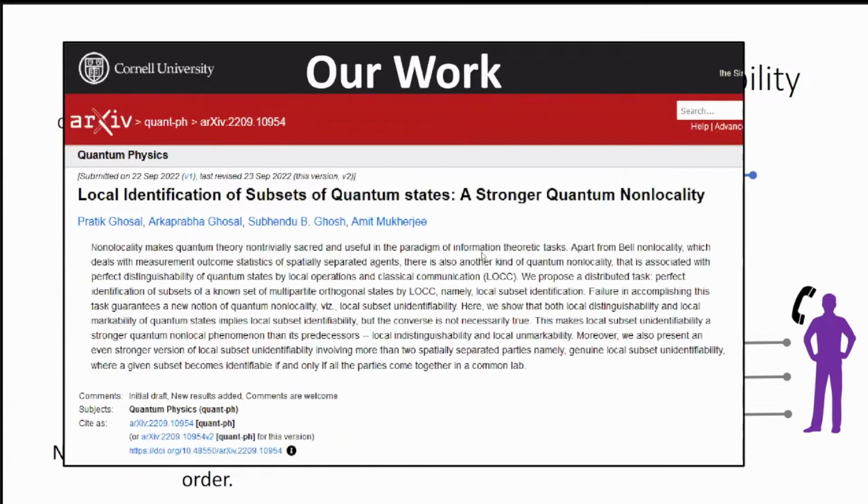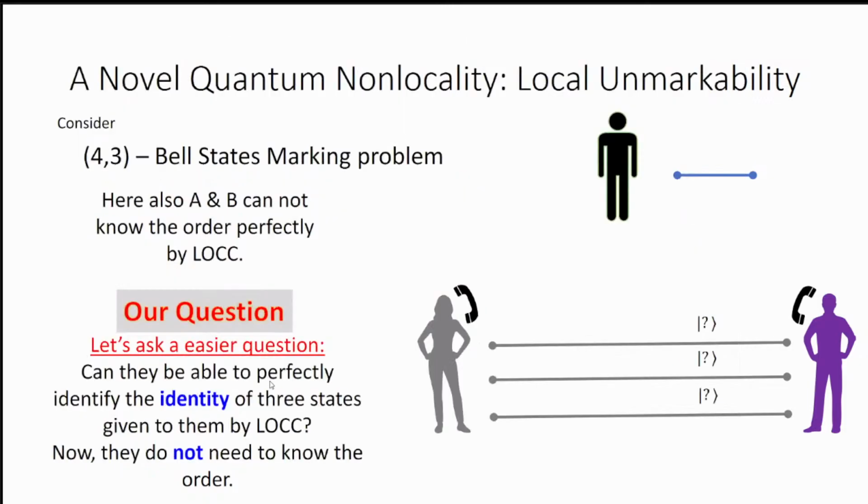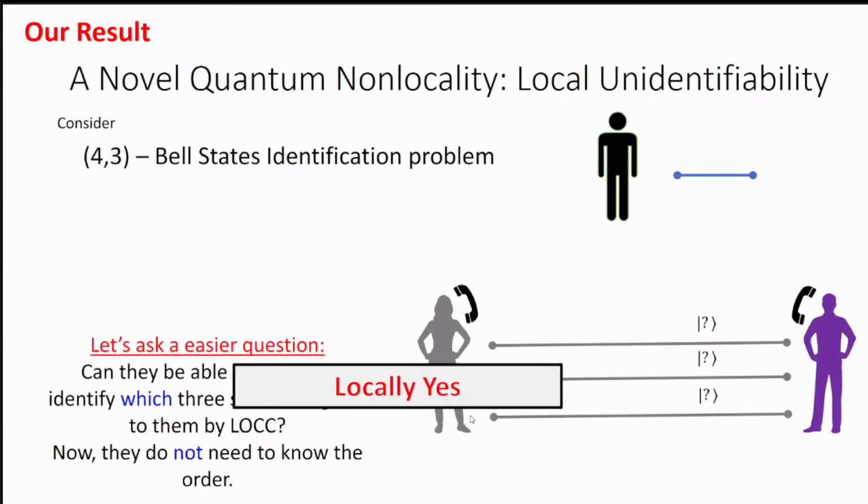And this is our work that I have shown. The title is Local Identification of Subsets of Quantum States, a Stronger Quantum Nonlocality. As the task here is to know the identity of these states, we coined this task the local identification task, local subset identification task, because a specific subset is given to them and they need to identify which subset is given to them.